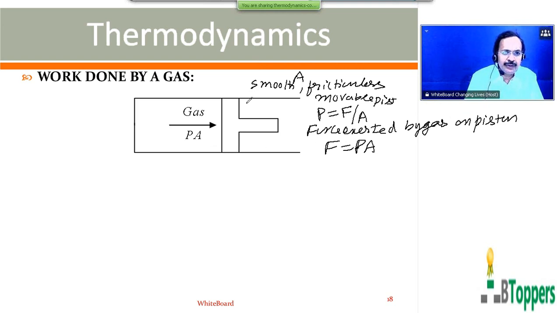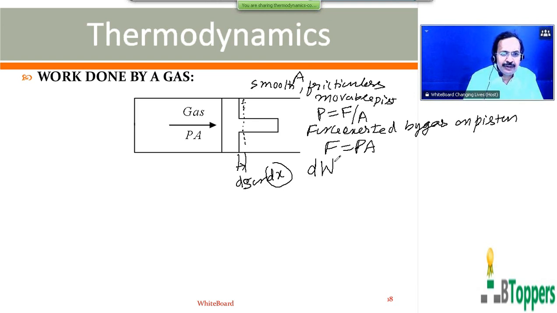So when the gas undergoes an infinitesimally small change in volume, that is, when the piston moves by an infinitesimally small distance denoted by ds or dx, you may assume that the pressure of the gas is nearly constant. Then the force by the gas on the piston acts in the direction of displacement of the piston, so the work done by the force will be positive.